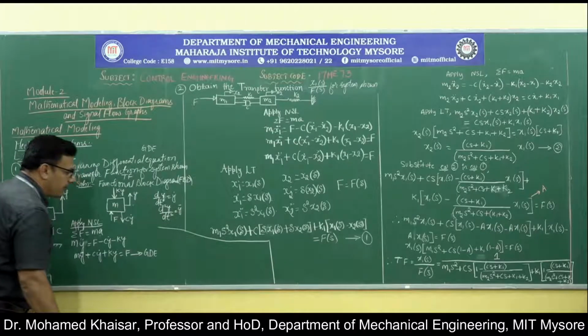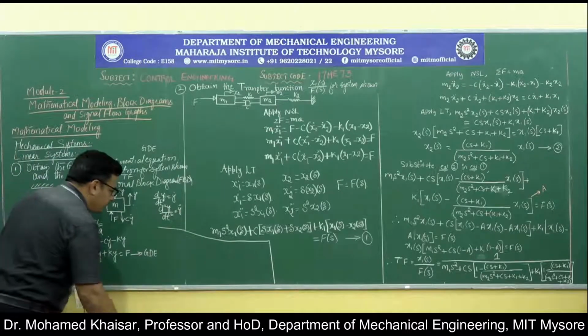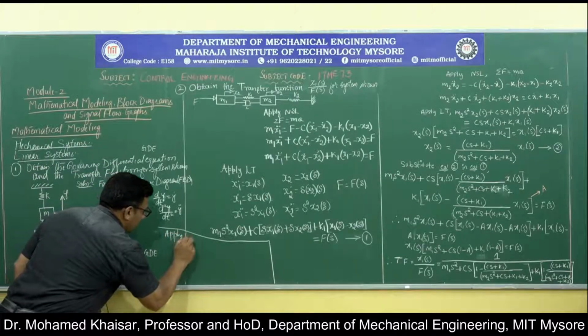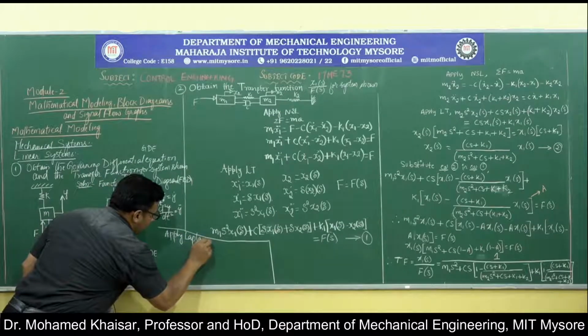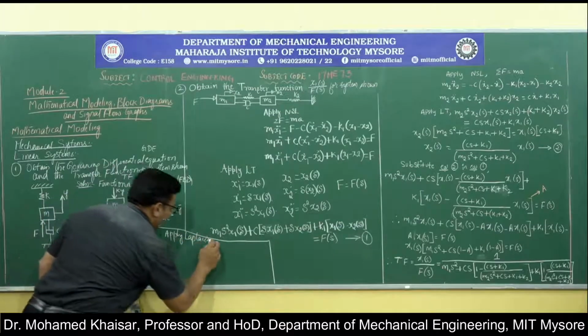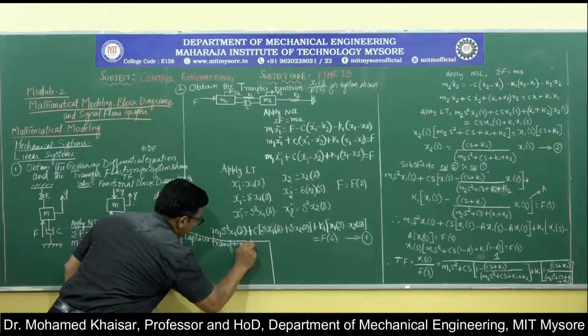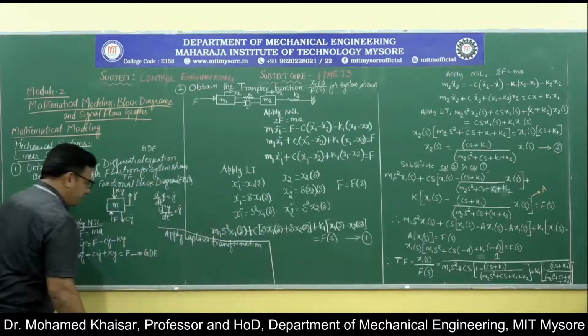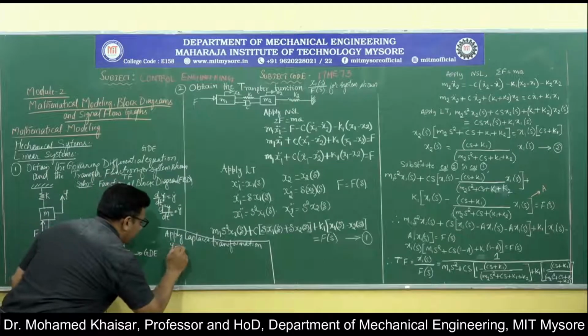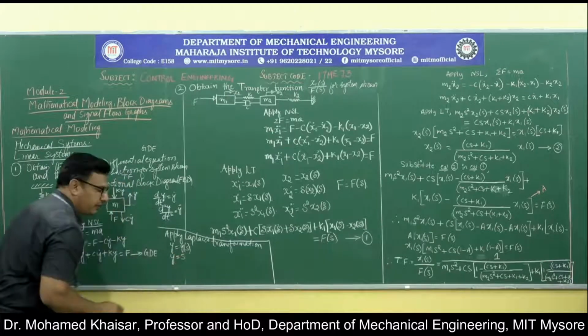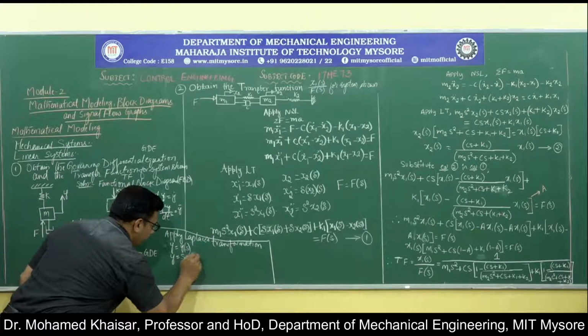In order to arrive at the transfer function, we will first apply Laplace transformation, which says if y is equal to y of s, y dot, one differential, could be replaced by s into y of s.